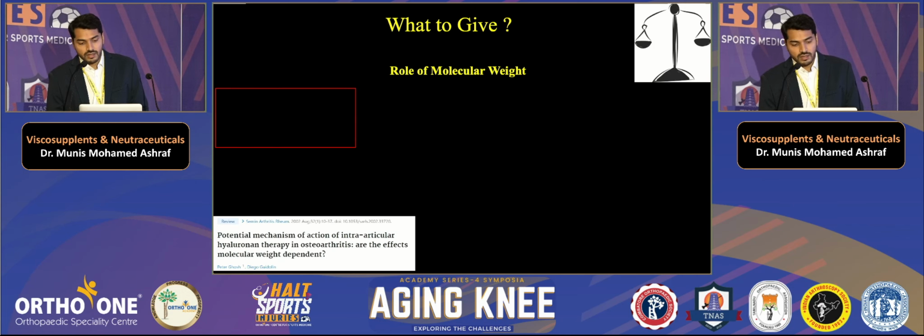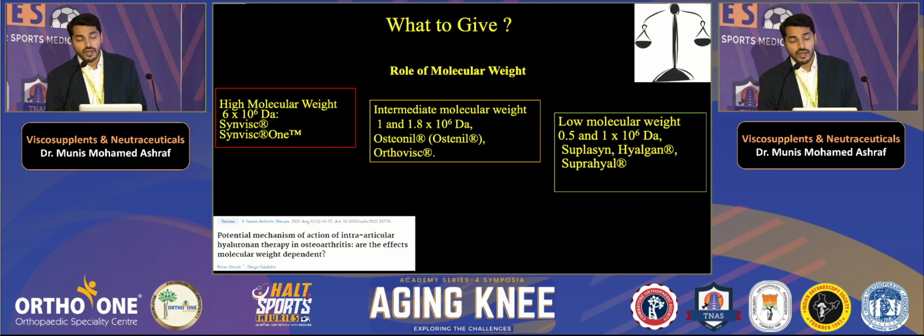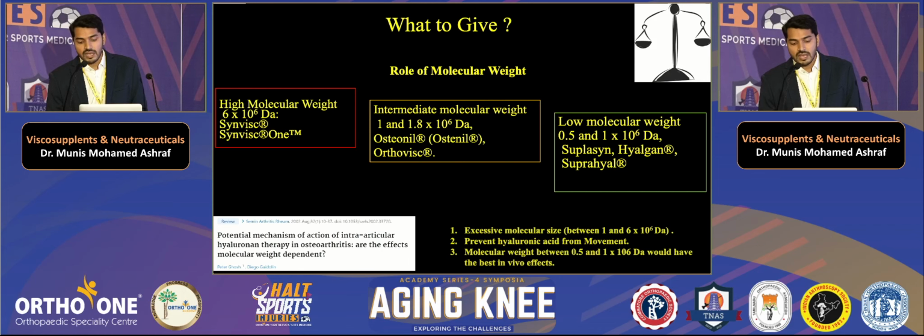Regarding the molecular weight, there are three categories: high molecular weight, intermediate, and low molecular weight. The corresponding companies are based on that. Synvisc-1 and Monovisc fall into the high molecular weight category. And is there any role of molecular weight in efficacy? Well, it has been studied well previously, and they say clinically there's no difference among these. But in vitro studies say the higher the molecular weight, the lesser the permeability. So the in vitro studies prefer low molecular weight hyaluronic acid for better penetration.